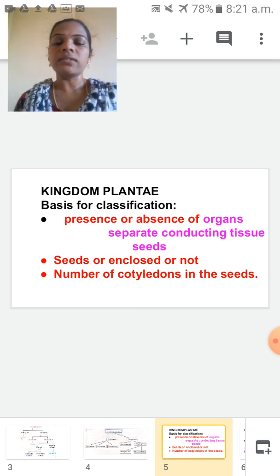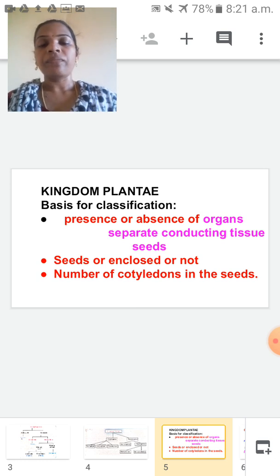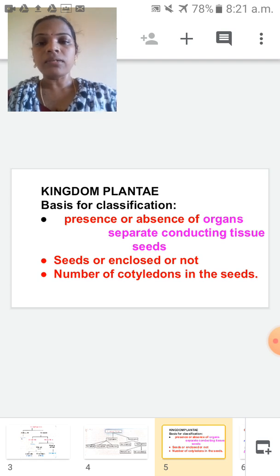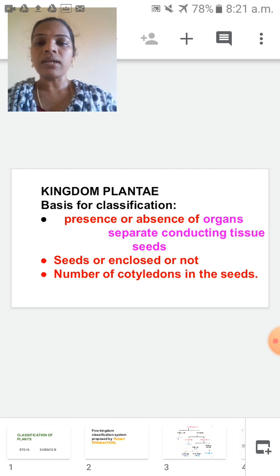So students, today's session is over. Now I will recap. You have to repeat with me once again. First one is classification. Classification means to make a group, how the plants are classified with the help of some criteria. In this lesson we are going to study the classification of plants.